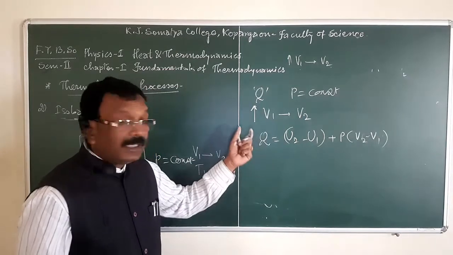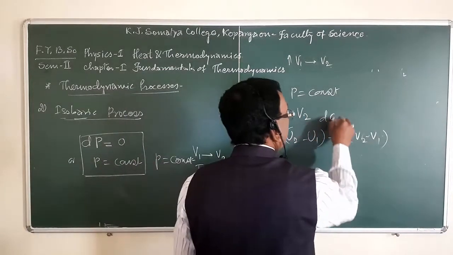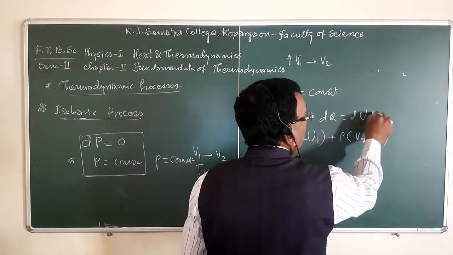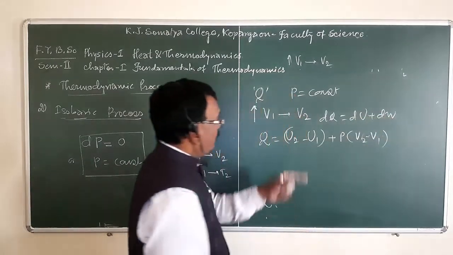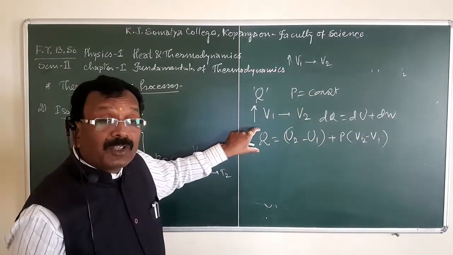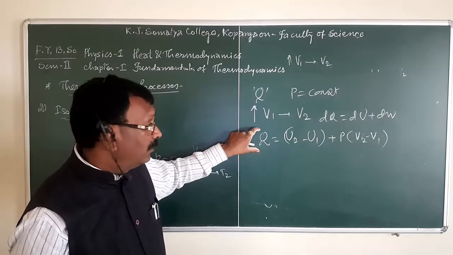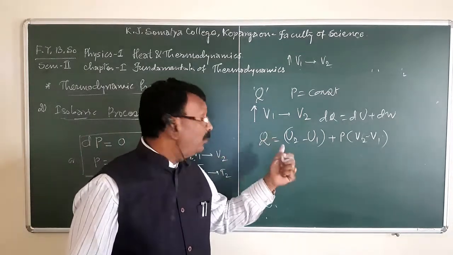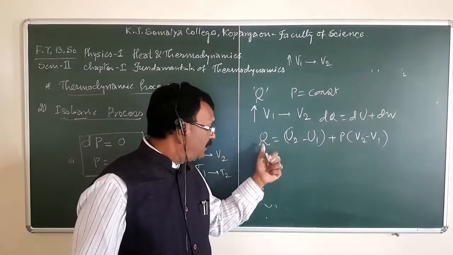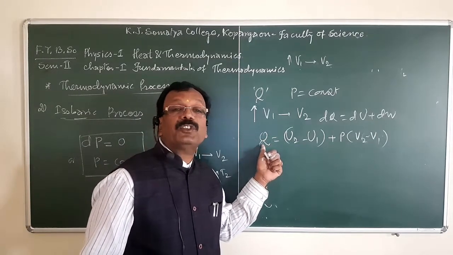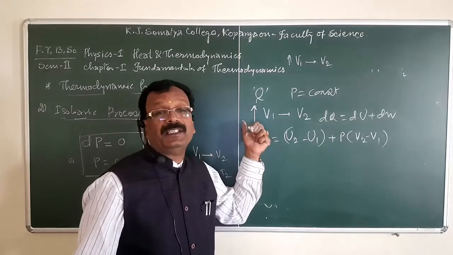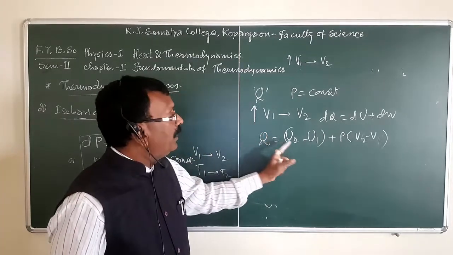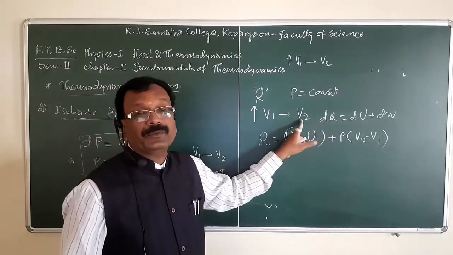What is the first law of thermodynamics? dQ is equal to dU plus dW. The amount of heat Q is absorbed by the system from the surrounding. When Q is the amount of heat absorbed by the system at constant pressure, volume increases from V1 to V2.